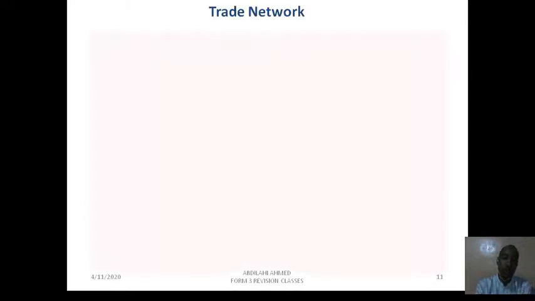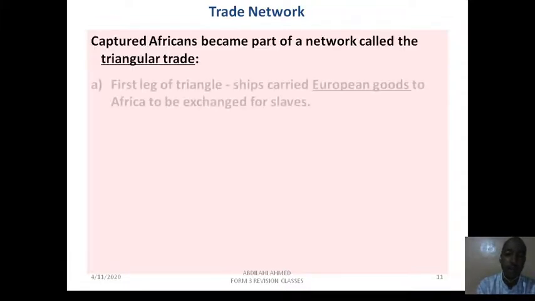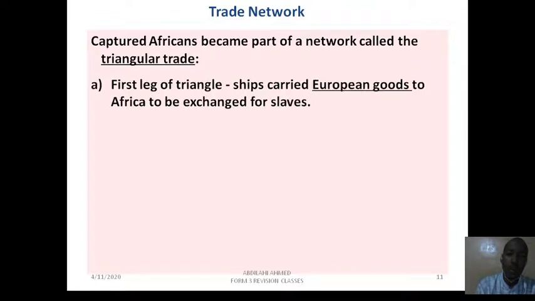The trade network. What about the trade network? You remember this slave trade that we are talking about is called the transatlantic slave trade. It has also another name. Can you guess the other name it has, students? It's also called the triangular slave trade. It's like a triangle. So captured Africans became part of a network called triangular trade.